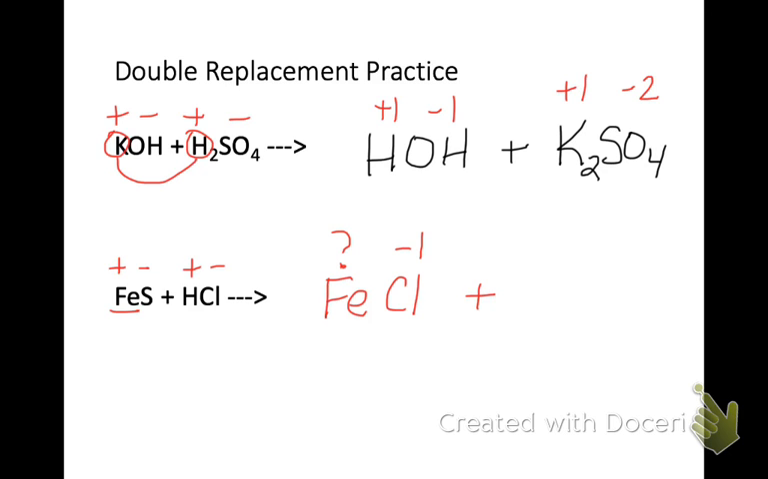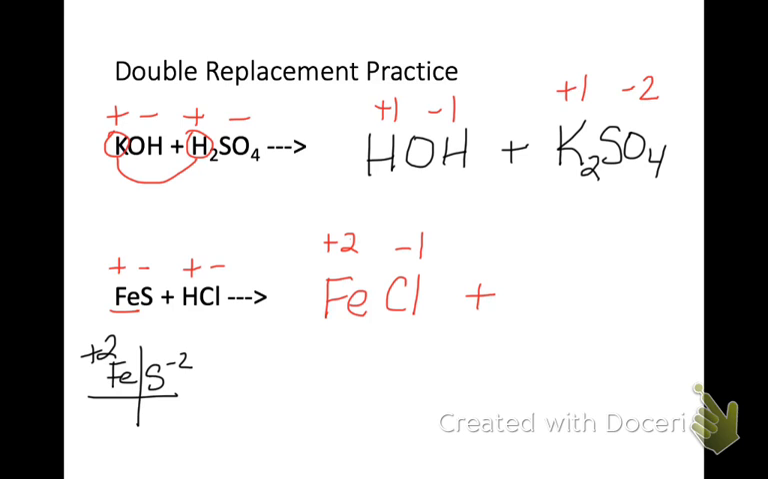We know that sulfur has a -2 charge, and there's only one of them. So in order to balance the -2 charge on sulfur, this particular iron atom has to have a charge of +2. That +2 charge will carry over to my product side. So I'm going to write my iron with a +2 charge.